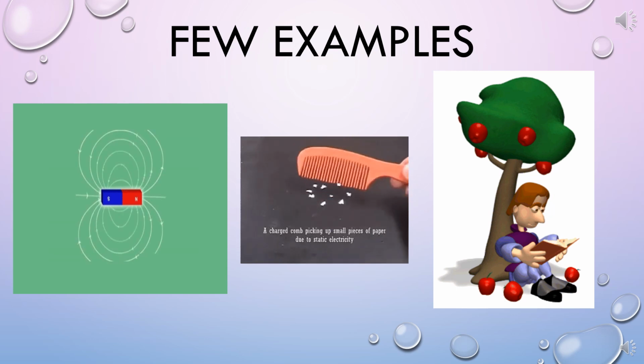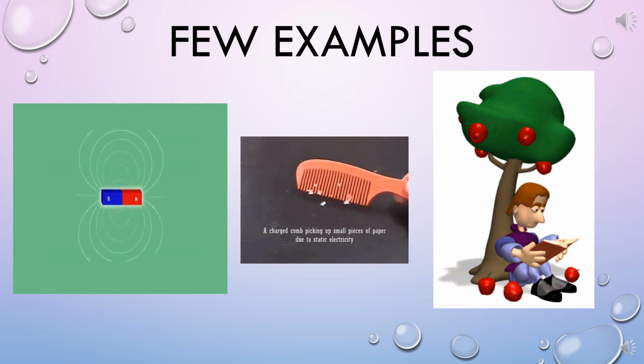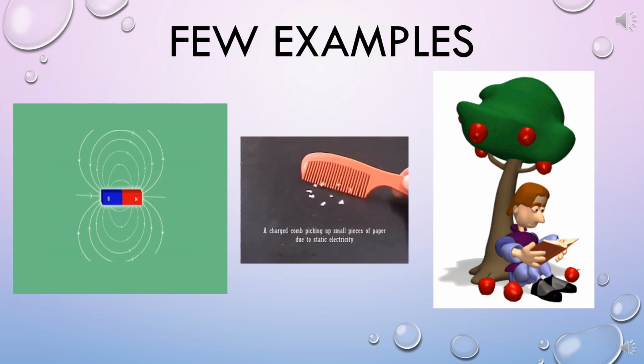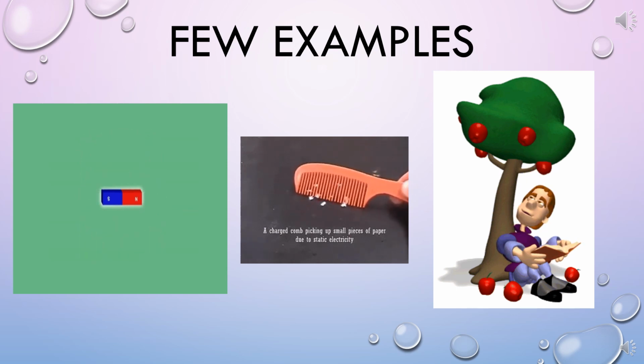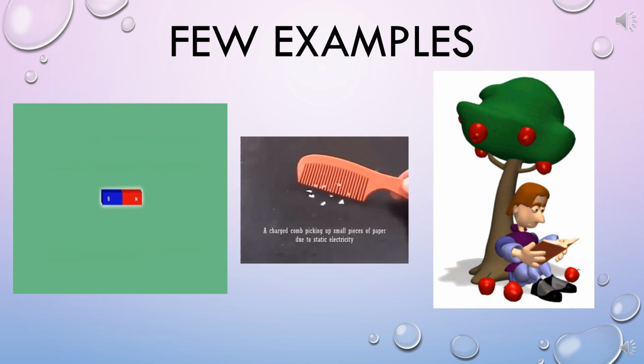Now in the second picture you can see that there is one comb and a few bits of paper. If we bring a plastic comb close to a heap of small pieces of paper, nothing extraordinary happens. But if we rub a plastic comb several times in dry hair and bring it near small pieces of paper, they are attracted by the comb.